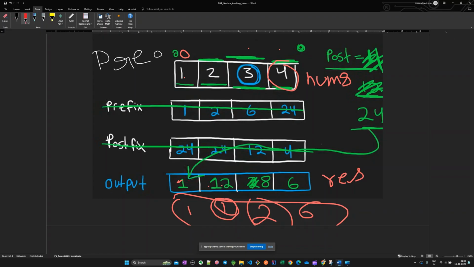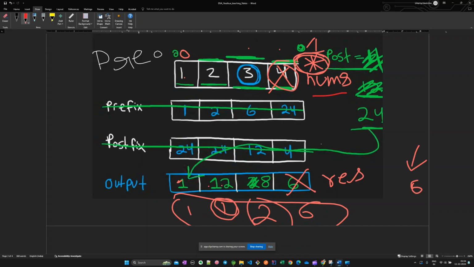Just imagine it would be the default value, and for a product, what we assume as the default value is the number one. So one would be the default postfix for this last position. So the final result array would contain 6 only. We have the final answer as 6 for the n minus 1 position.